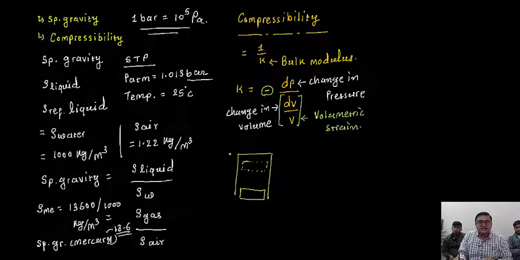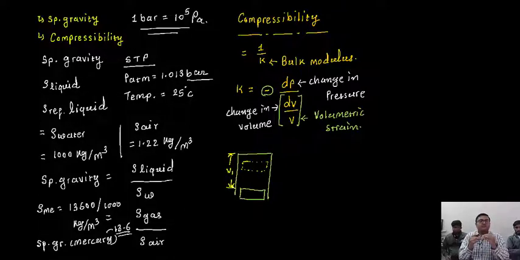Initially the volume is this much, V1, correct? Whatever the volume between the top surface of the piston and the top surface of the vessel, that much space is considered the initial volume. But what is the final volume? This is the final volume.